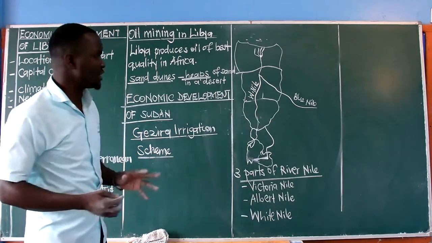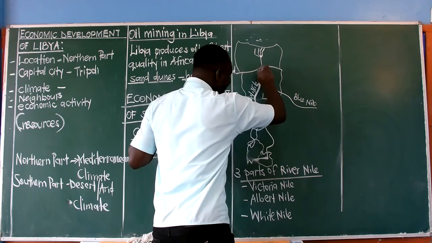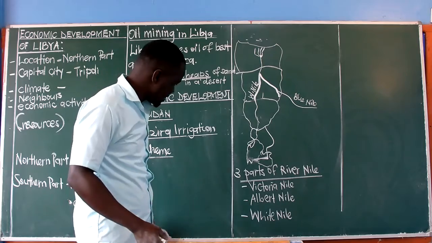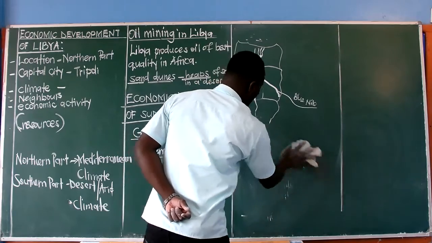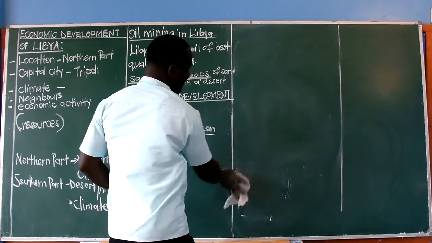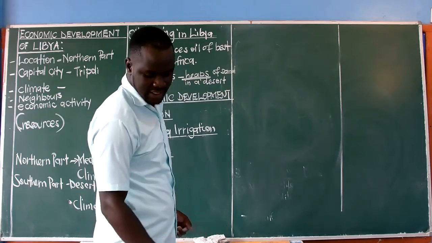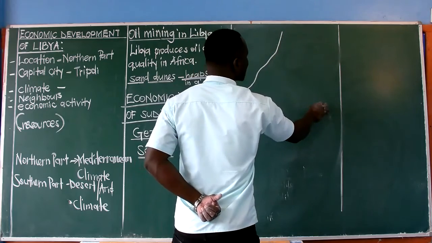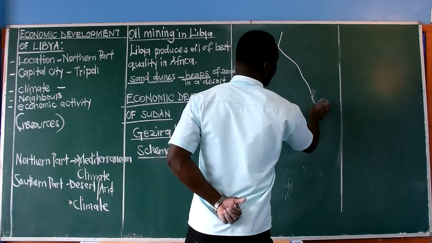So the Gezira irrigation scheme was established between the White Nile and the Blue Nile. That is what we have as the Gezira irrigation scheme. Therefore, we shall remove these other diagrams so that we remain with only that Gezira part. That's why when we open our book, that is page 28, it gives us the White Nile coming like this, and then we also have the Blue Nile coming like this. I have said this is the Blue Nile.